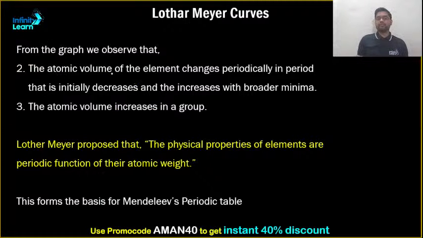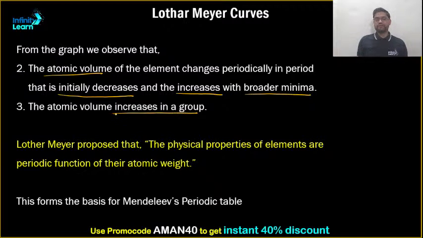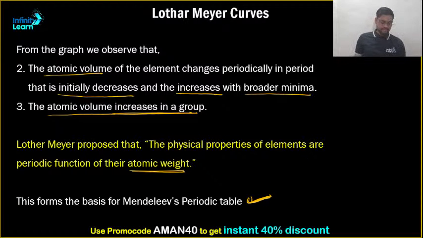Then atomic volume of the element changes periodically in a period. That is, it initially decreases and then increases with a broader minima. Okay, so atomic volume की बात चल रही है यहाँ पे. And the atomic volume increases in the group. Lothar Meyer proposed that the physical properties of elements are a periodic function of their atomic weight, and this forms the basis of Mendeleev's periodic table, as I said to you.